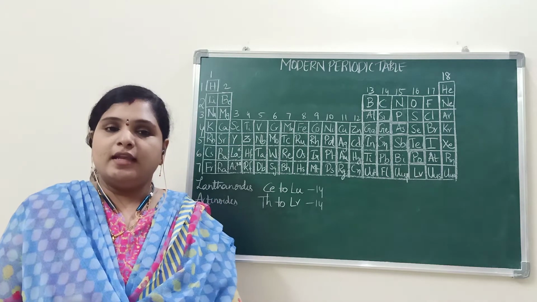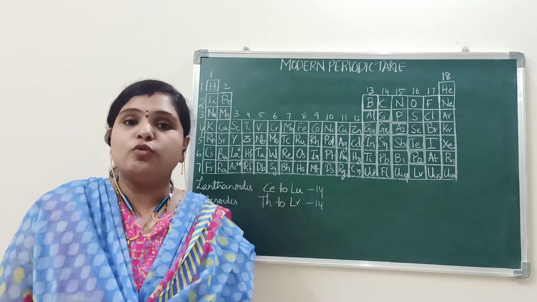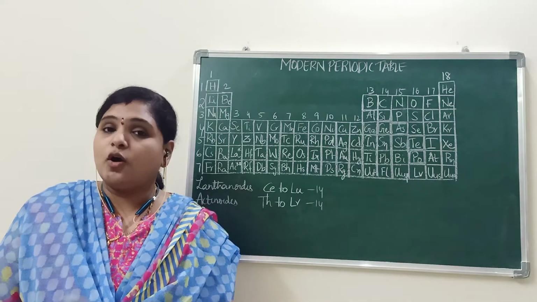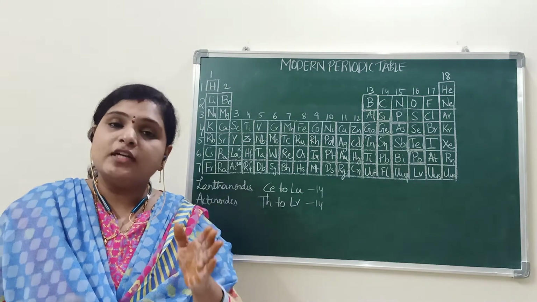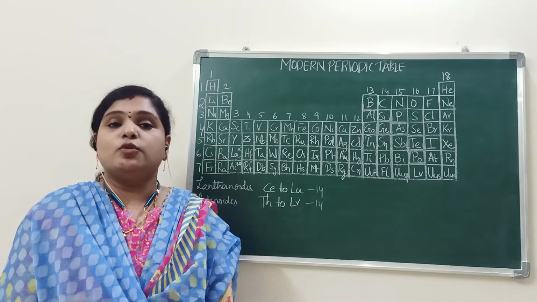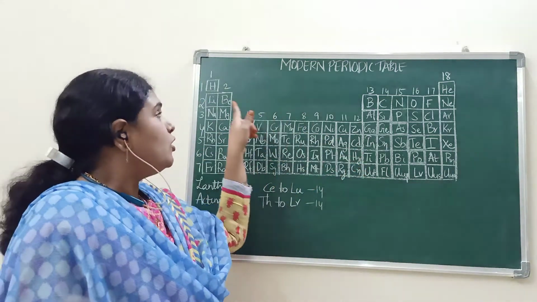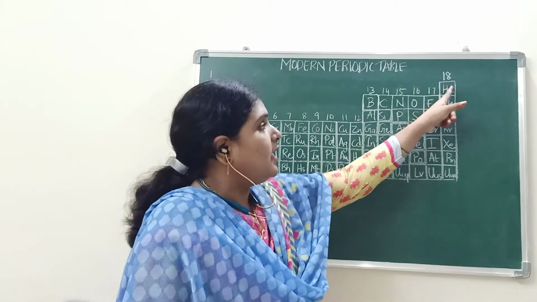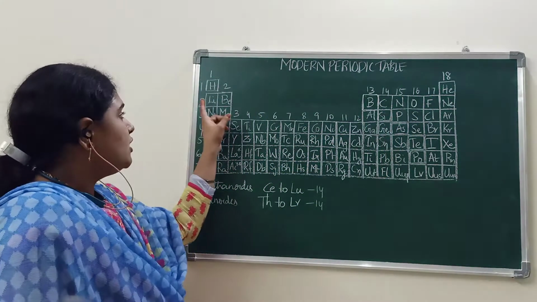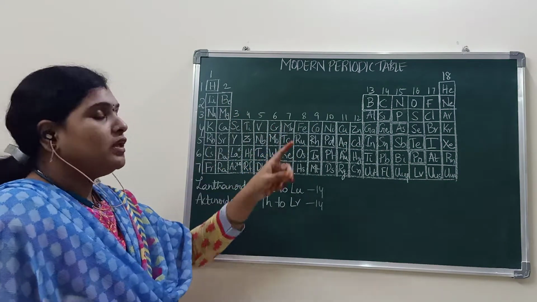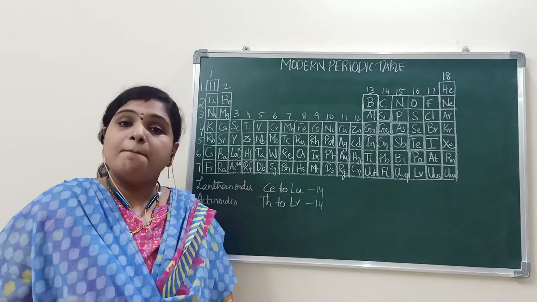Okay, in his arrangement, totally 18 groups are there. Totally how many groups are there? 18 groups are there. The vertical columns are nothing but groups. Total how many are there? 18 groups. Okay, the horizontal rows are called periods.